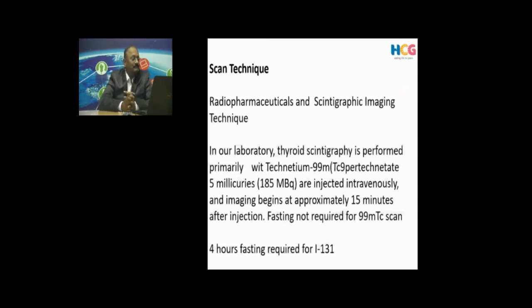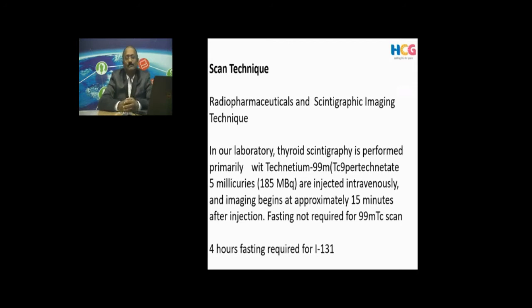So how do we do it? What is the technique? In our country, we use basically two isotopes: one is technetium, and the other is iodine-131. Iodine-131 is incorporated in the hormone synthesis, so it is well suited to study all the pathophysiological problems of the thyroid gland. But we have to inject and call the patients next day, or up to 48 hours, sometimes up to 72 hours. It is not feasible for a patient who is coming to the center from a far-off place.